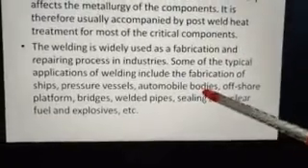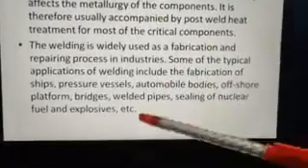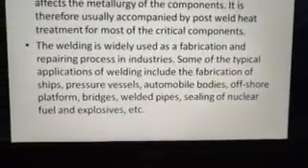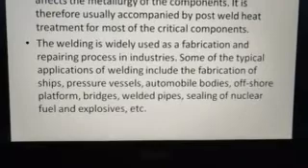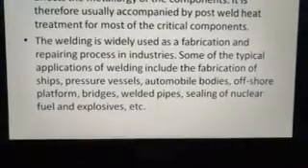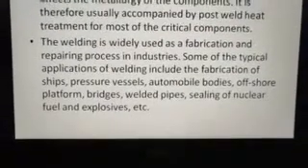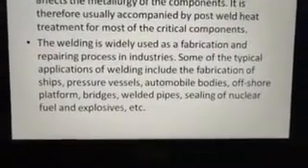like the fabrication or building of ships and pressure vessels. Pressure vessels and all require high pressure permanent joints, which need to be very good joints. So in such cases we will go for welding as the best selection of manufacturing process.